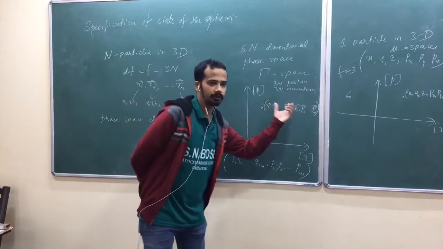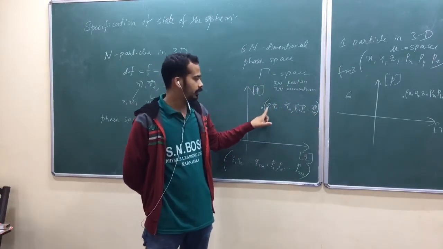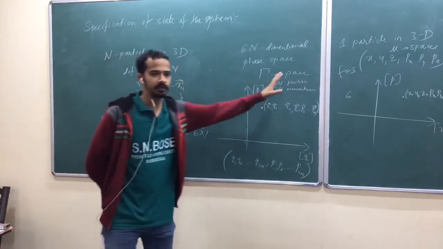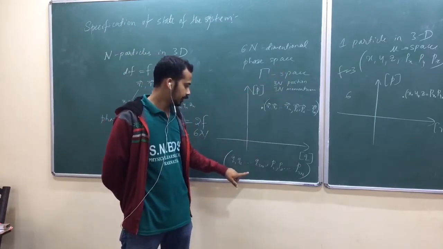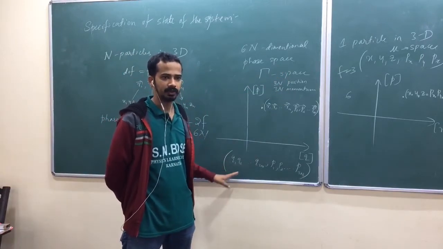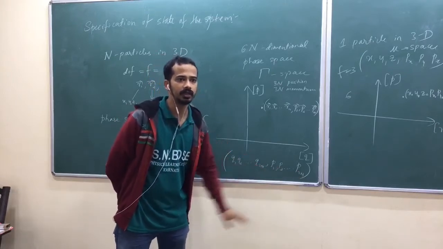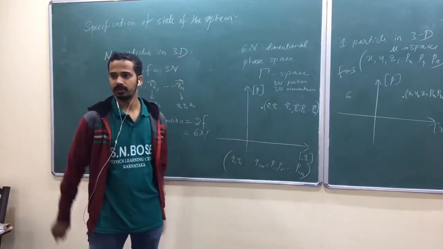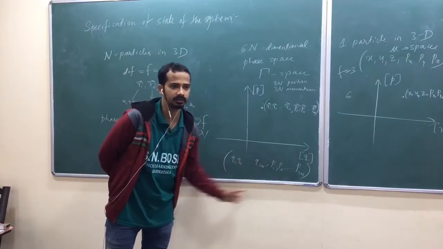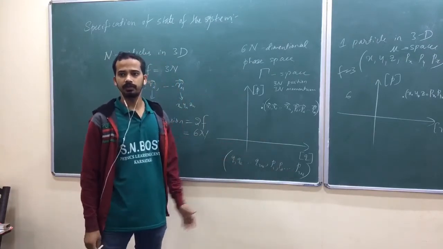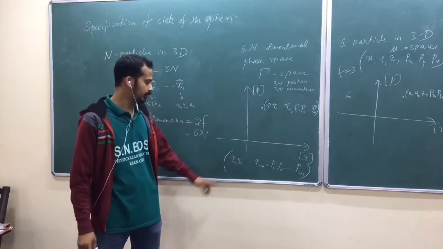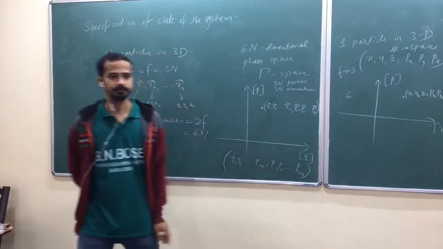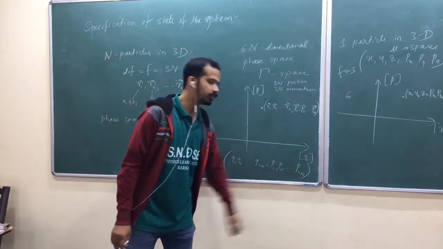But this one is very visible, where vector r1 is the position vector of the first particle, vector r2 is the position vector of the second particle, up to the nth particle. But this is a book definition. In the other notation it's not visible which coordinate belongs to which particle. But you can use it when you take the whole system together, when you are not distinguishing individual particles. It doesn't matter for us which, because we are not talking about individual particles, we are talking about the whole system. The whole system has 3n position coordinates and 3n momentum coordinates. You can write like that.